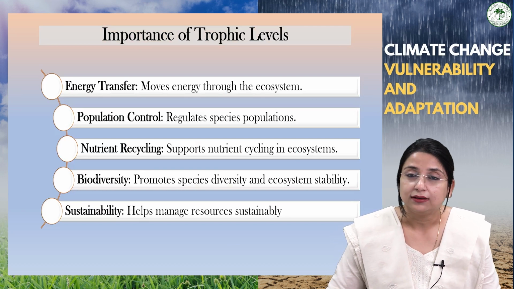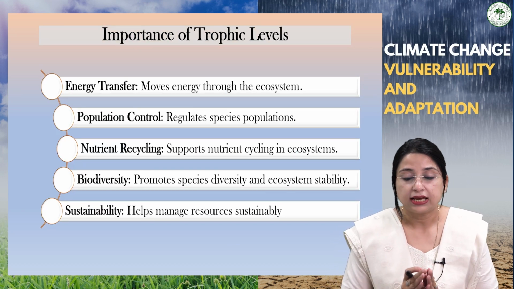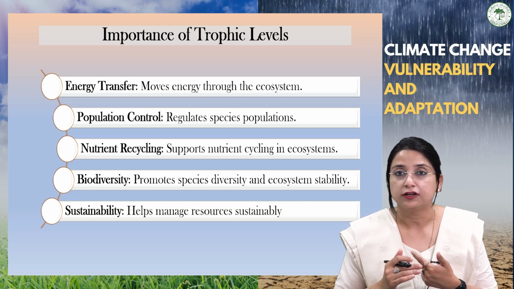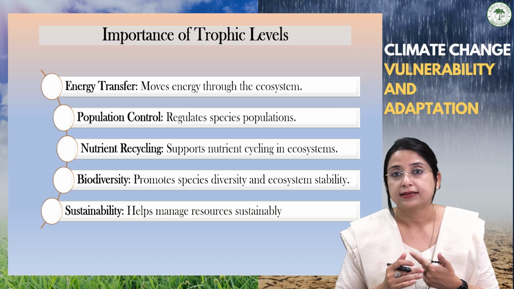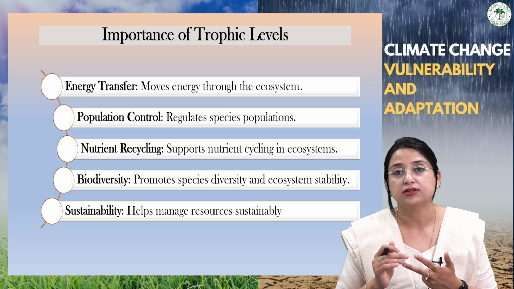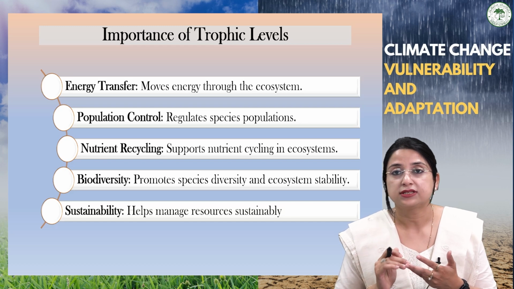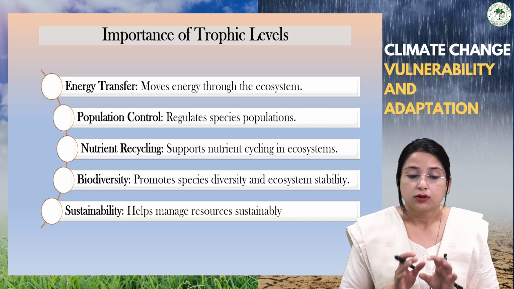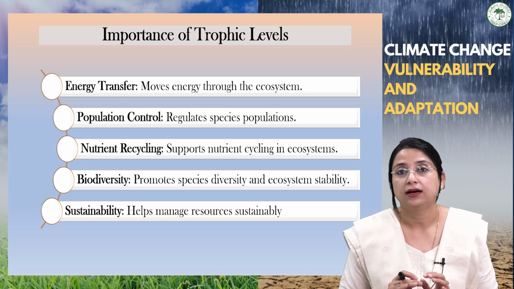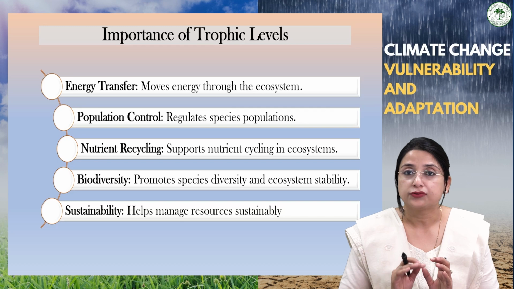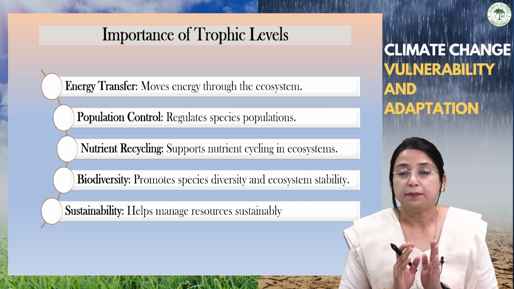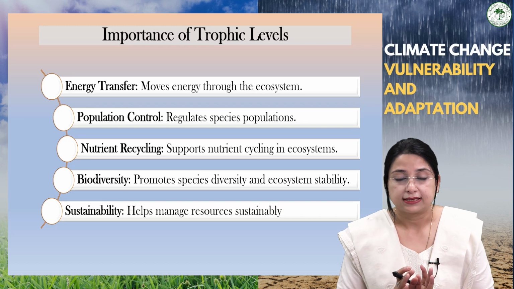Because what we have seen is that mainly it maintains the balance in the ecosystem, because the producers depend upon the first trophic level, second trophic level, and the primary consumers depend upon the secondary consumers. The secondary consumers, the tertiary consumers depend upon the secondary consumers. So overall, through this, we can say that a balance of population of producers, primary consumers, secondary consumers, and tertiary consumers is maintained by this trophic level system.